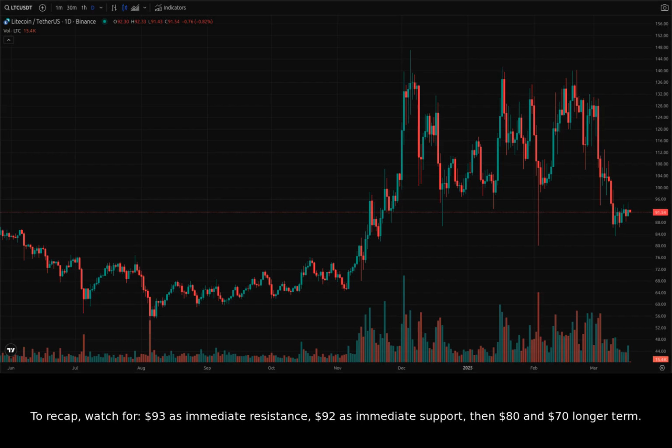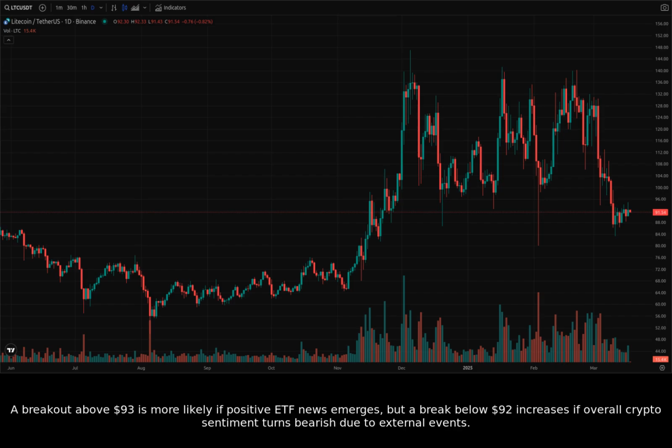To recap, watch for $93 as immediate resistance, $92 as immediate support, then $80 and $70 longer term. A breakout above $93 is more likely if positive ETF news emerges, but a break below $92 increases if overall crypto sentiment turns bearish due to external events.